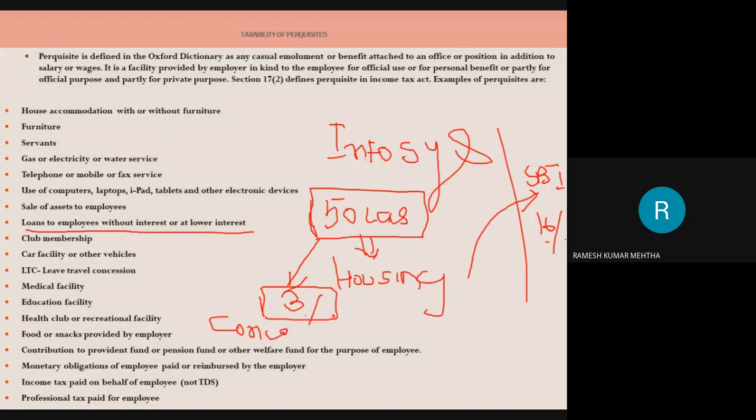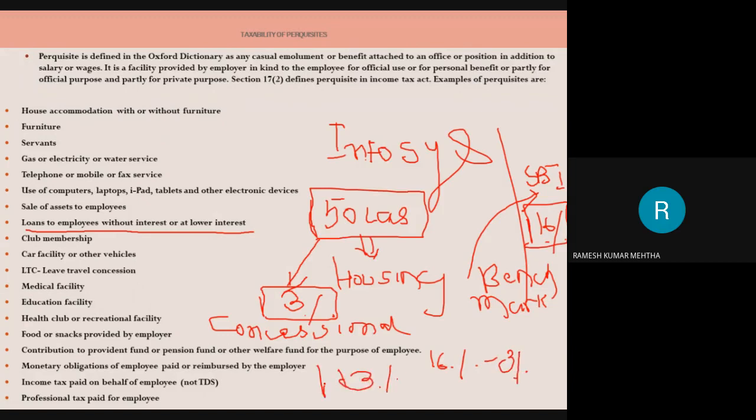So how much concession have I got? If the same amount would have been taken from SBI, I would have been charged the benchmark rate. You have to benchmark with the SBI rate of interest for a similar kind of loan. So SBI would have charged 16%, but by virtue of my employment and the employee-employer relationship, he's giving me 3%. So what is the advantage I got? 16% minus 3% is equal to 13% advantage.